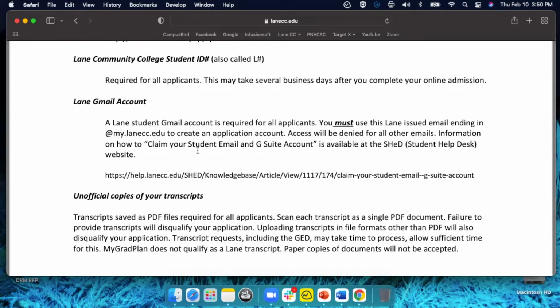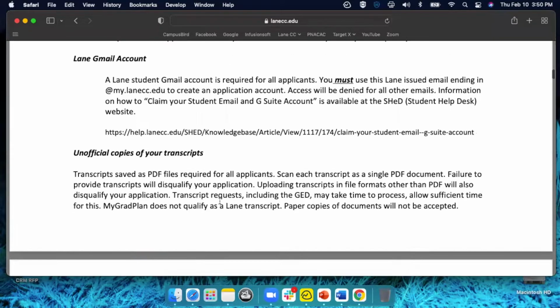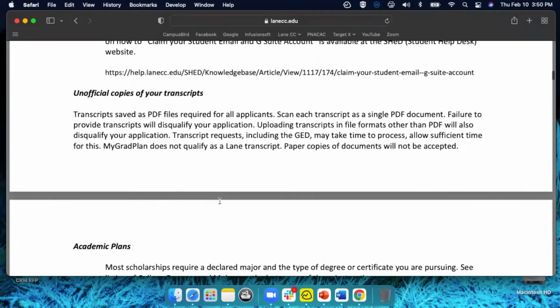And at any point you contact us, always make sure to address us from your Lane email address. Get in the habit of checking that email, because once you claim it, all information will go to that email. It's not going to go to your personal email. So anything from the college.